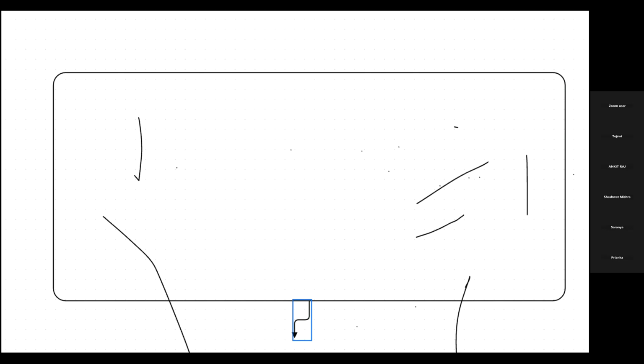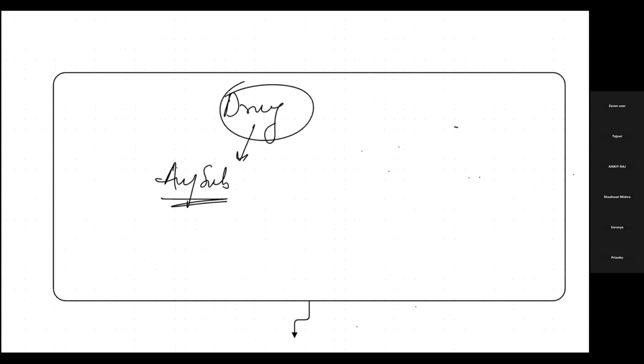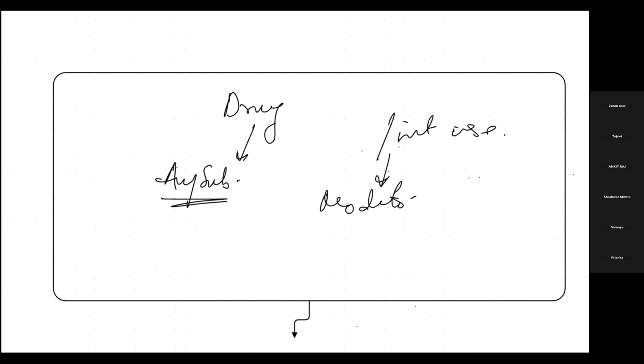So I will write that thing. See, drug is nothing but any substance which either we are using or we intend to use, and it can modify. What can it modify? It can modify the physiological system. Now we know there are multiple systems, isn't it?